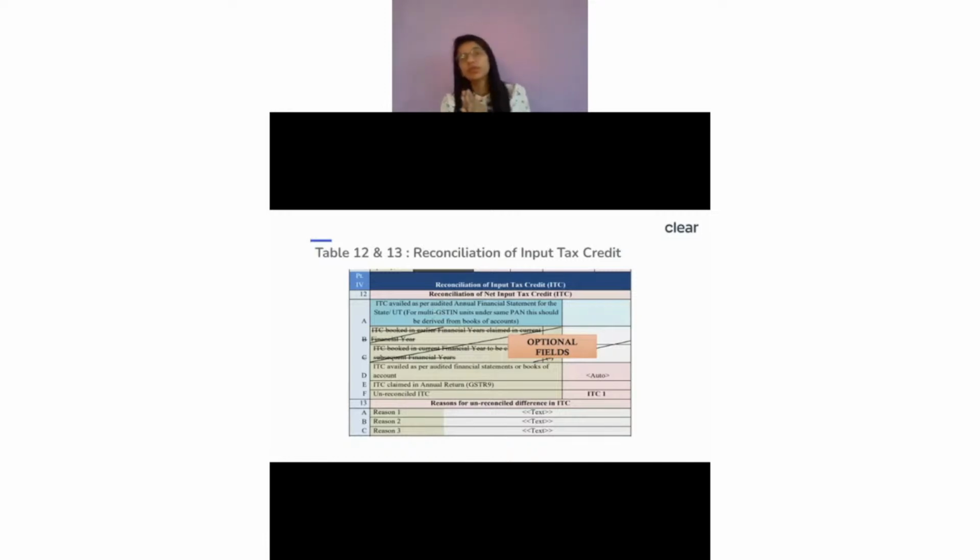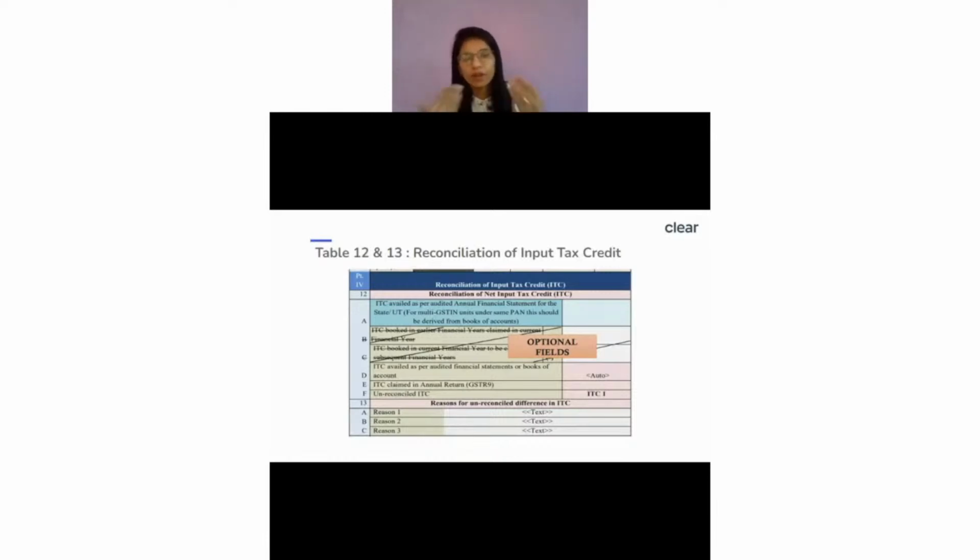See, as per the books of account, we know that this is the total ITC which we can claim, right? Which is the total eligible ITC we can claim. But in the books of account, this is always at a PAN level. We have to always bring this figure at a GSTN level. After we bring this figure at a GSTN level, we have to show that information under 12A.